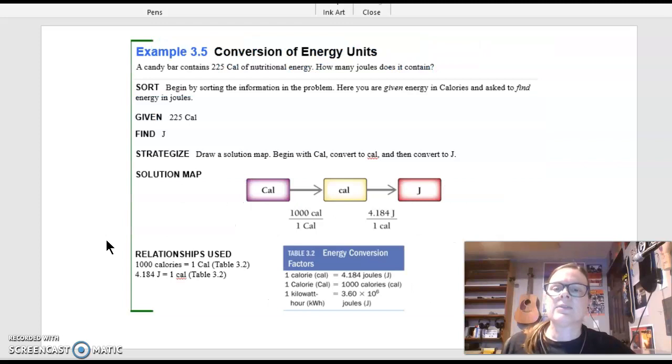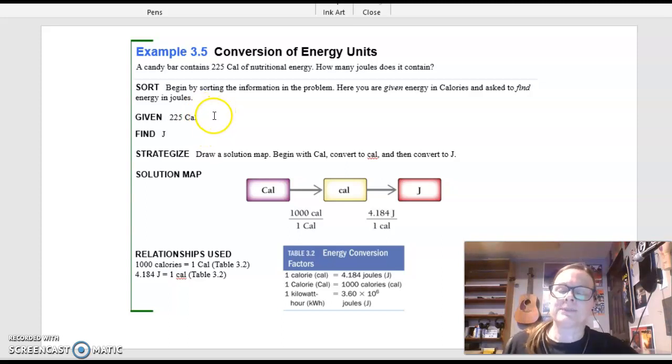All right, so this problem is already mapped out for us, but we're going to talk about it and see what you guys think. So a candy bar contains 225 calories of nutritional energy. How many joules is that? All right, so when you're doing a problem, you always want to start with what you're given, 225 calories. And you want to look at, what am I trying to get? I'm trying to get joules.